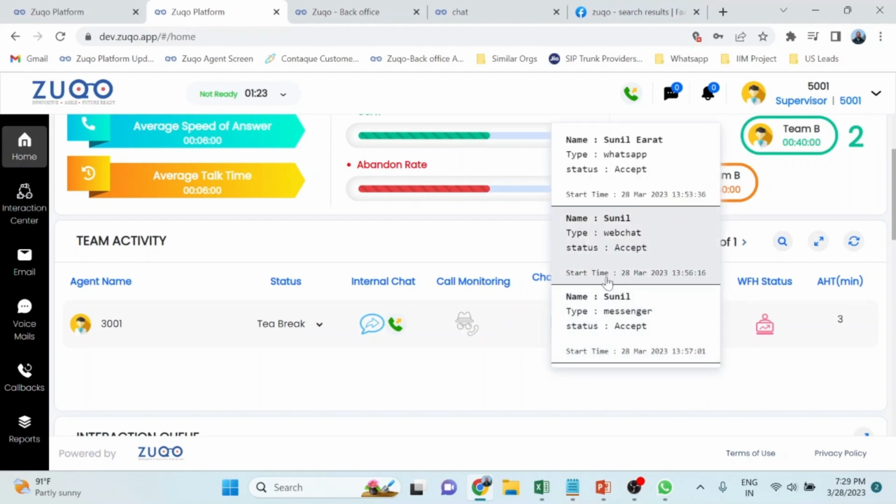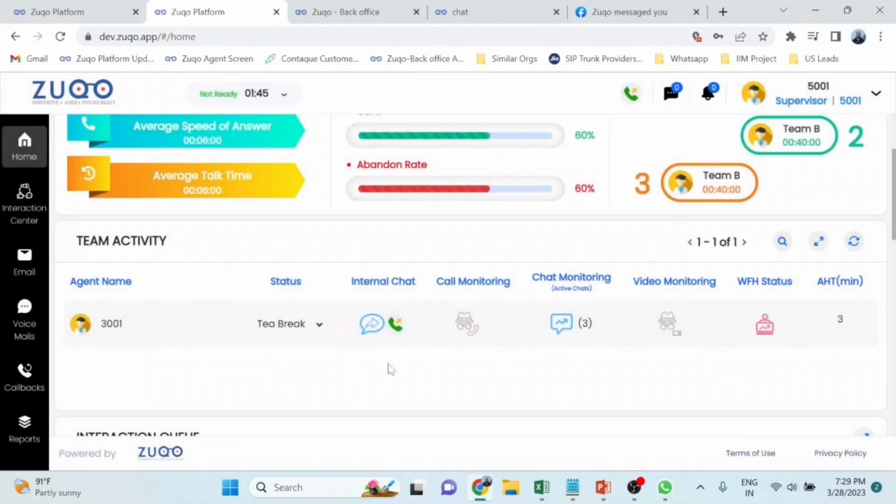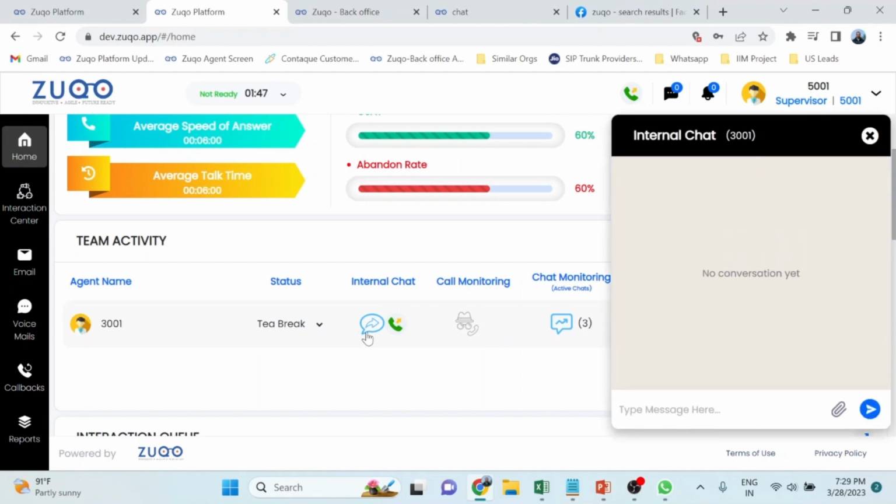For example, this agent is now managing three types of channels, which is WhatsApp, web chat, and Messenger. He can actually see those particular conversations. He can silently monitor those conversations, and basically he can join the conversations at any point of time. Let's say the agent is sending out wrong information. He can join the conversation, or he can do an internal chat with that agent, and he can say, hey, what you're telling the customer is not correct.